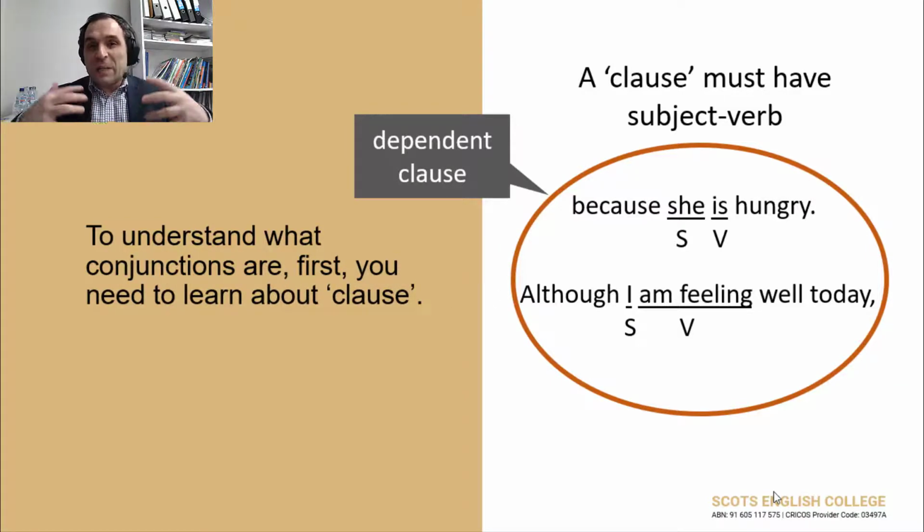That's a dependent clause. So dependent, that means if you are dependent, you are relying on somebody else to live. So children are dependent on their parents.